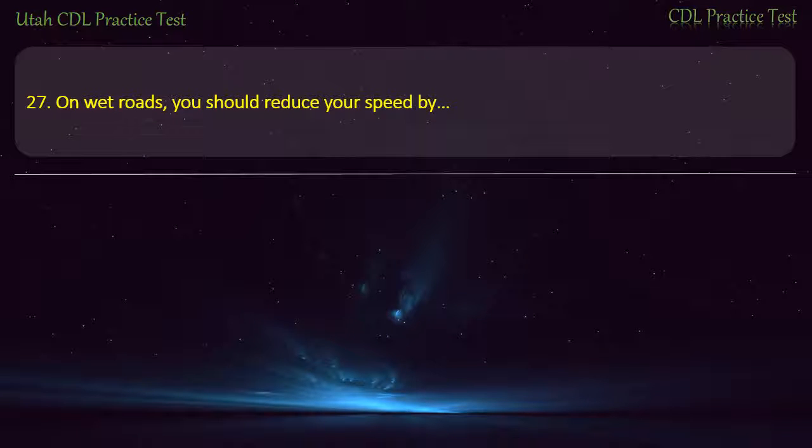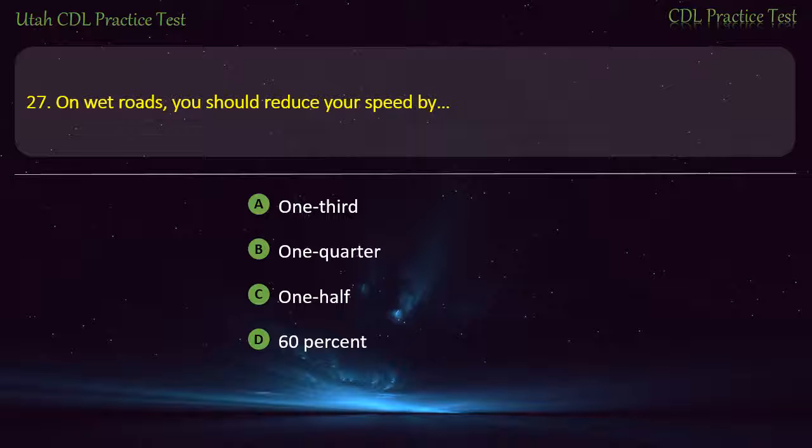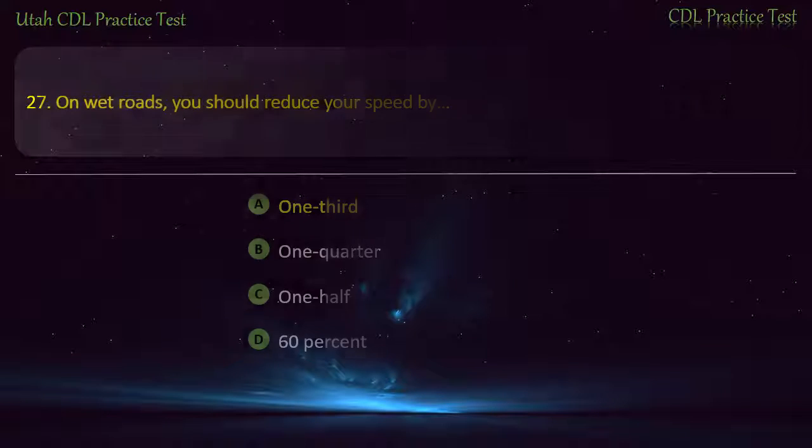Question 27. On what roads should you reduce your speed by: 1/3, 1/4, 1/2, 60%? Answer. 1/3.